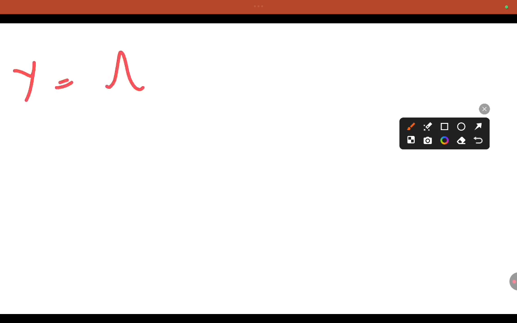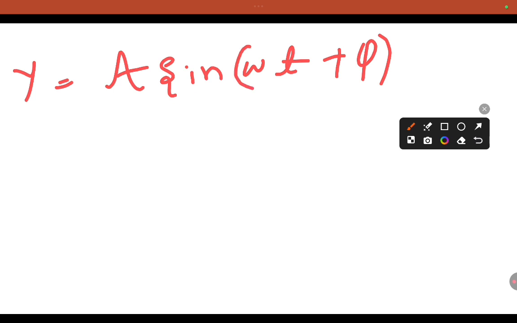Then velocity and displacement expressions. Let us express the sine wave function in simple harmonic motion. We consider the displacement y equal to a sine of omega t plus phi. Just imagine this as theta.